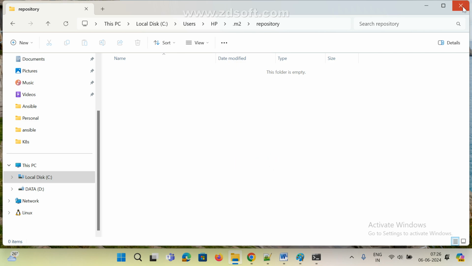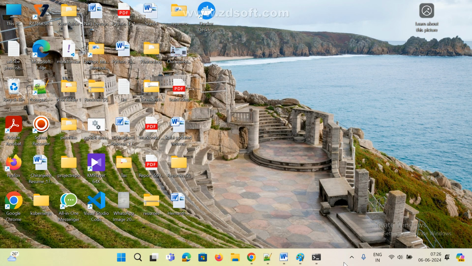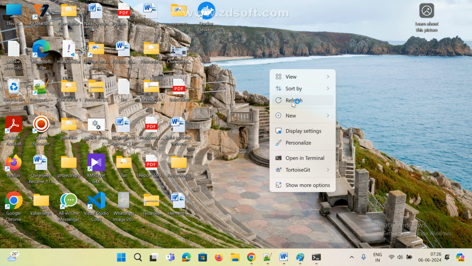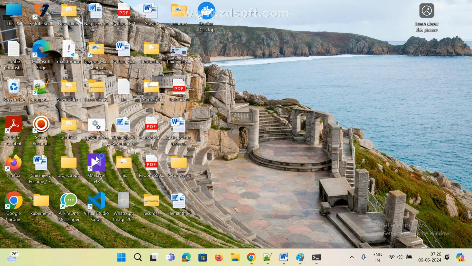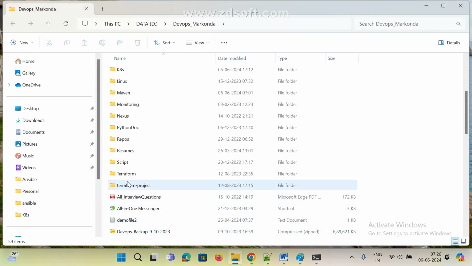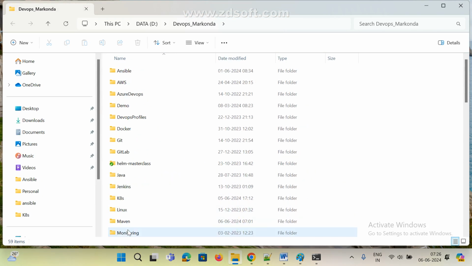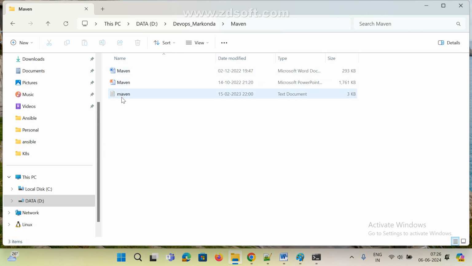Now Maven is working fine. Java is also working fine. And how do we create one sample Maven project? If you want to create a project, there are two types of projects. One is a static project and one is a web project. I will share this one also.